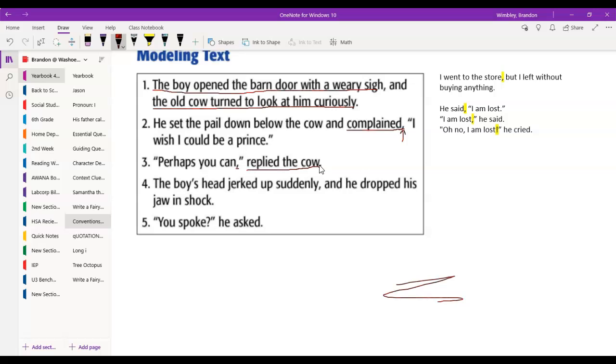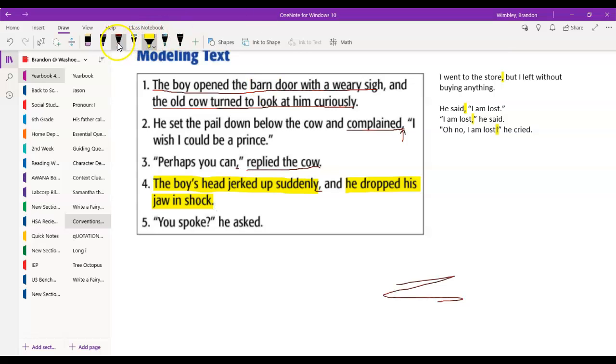The boy's head jerked up suddenly, and he dropped his jaw in shock. This one I notice is a compound sentence. Notice everything before is a complete sentence: The boy's head jerked up suddenly. And everything after is a complete sentence: He dropped his jaw in shock. So I can always combine two sentences by putting a comma and the word and, but, so, or yet.